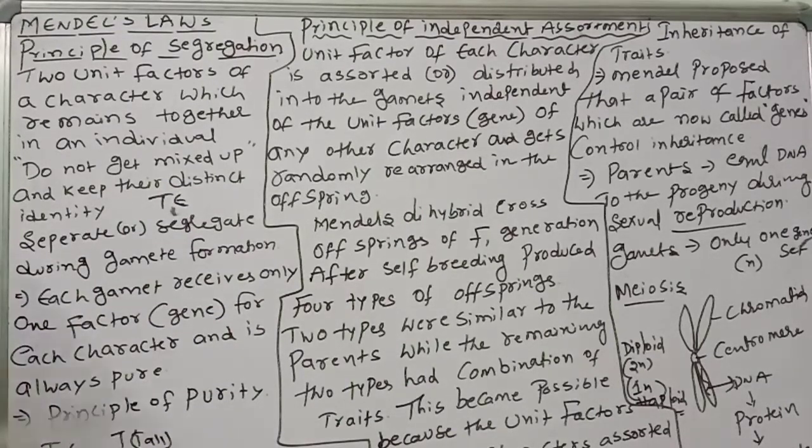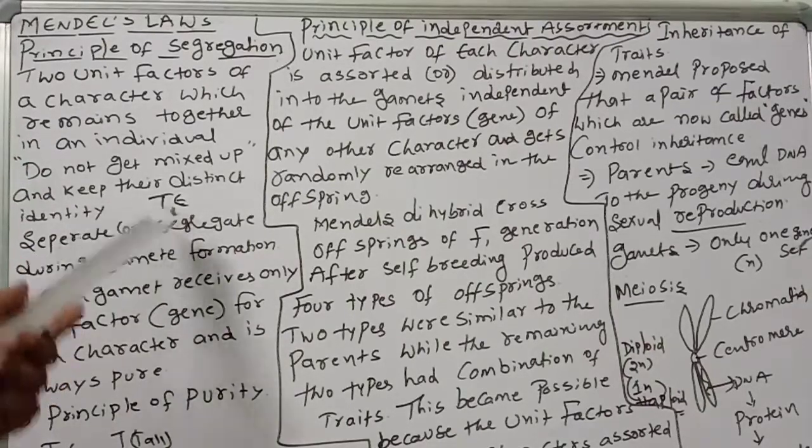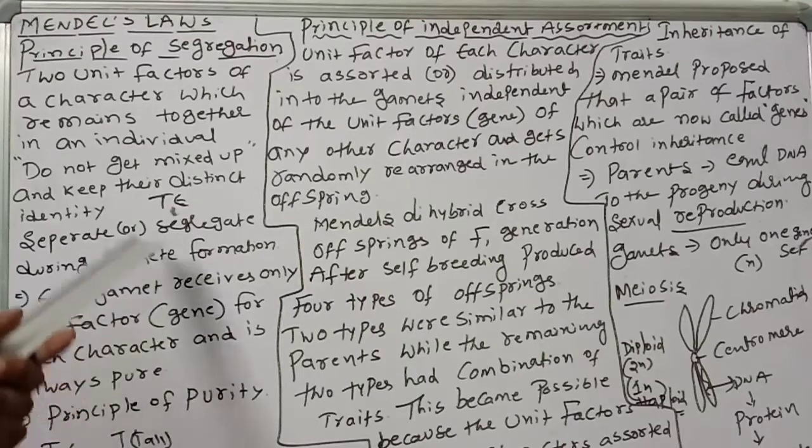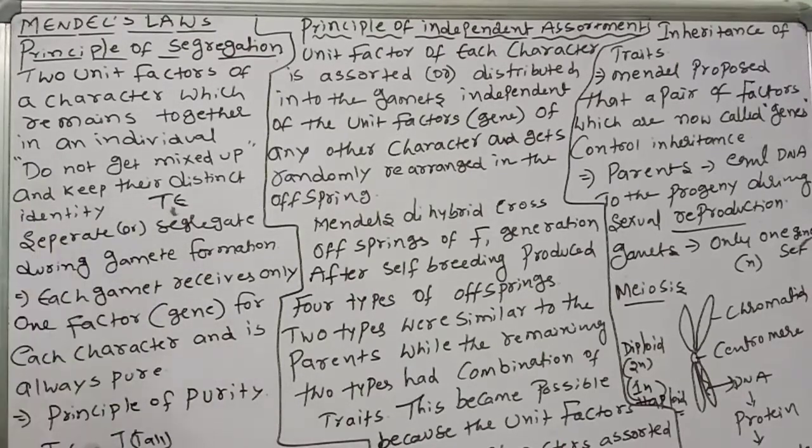They separate or segregate during gamete formation. Capital T separate, small t separate. Each gamete receives one factor. So for each character, the gamete is always pure. That's why it is called the principle of purity.